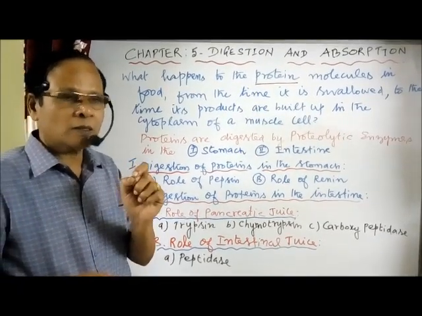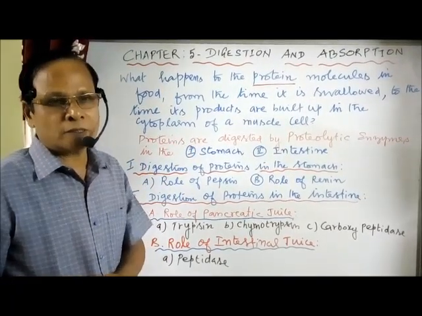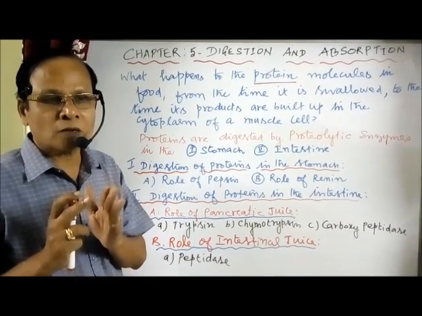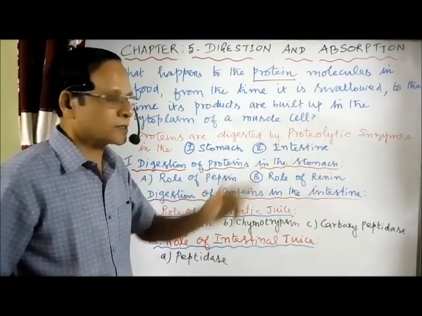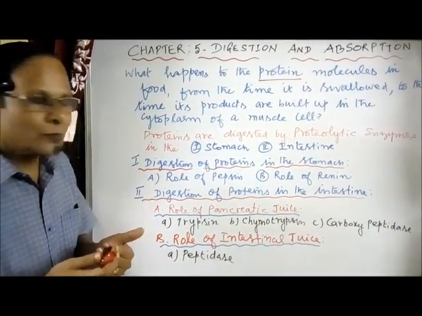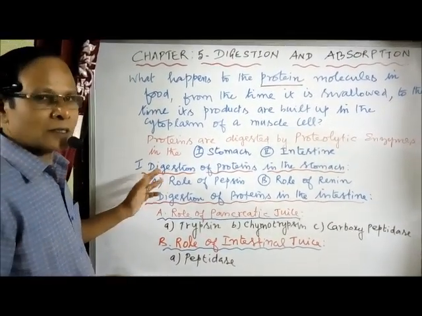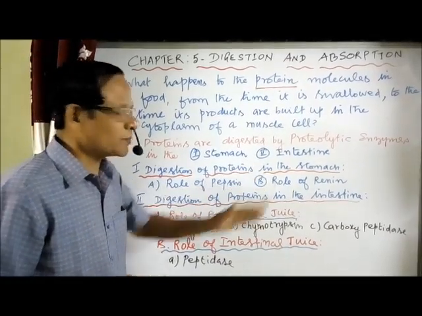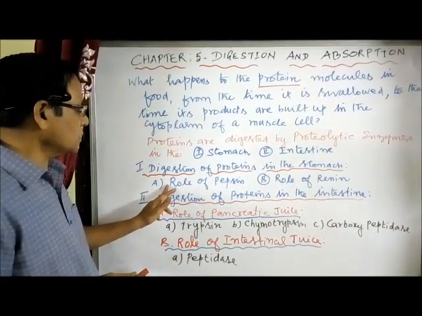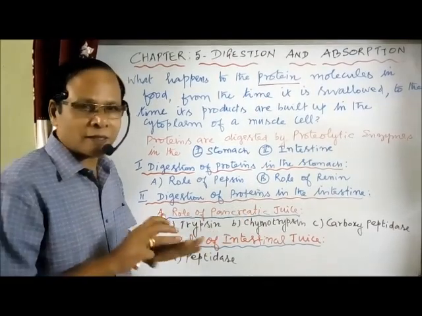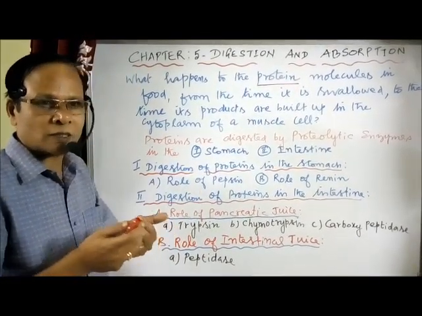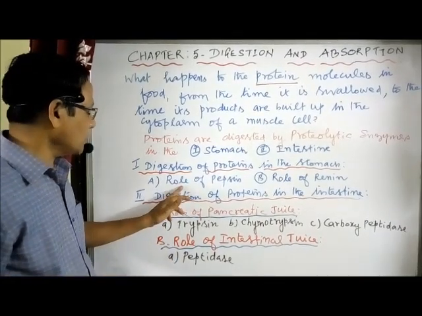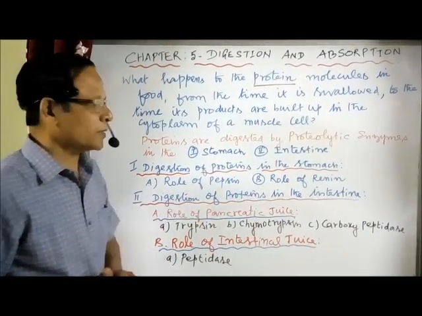Now, in the alimentary canal, digestion of proteins normally occurs in two places. One is the stomach, another one the intestine. What are the contents to be added? That is about the digestion of proteins in the stomach. You have to write down the role of pepsin and the role of renin, not any other things. I am only writing the headings; you have to collect the answer that I already taught. So, role of pepsin, role of renin only.